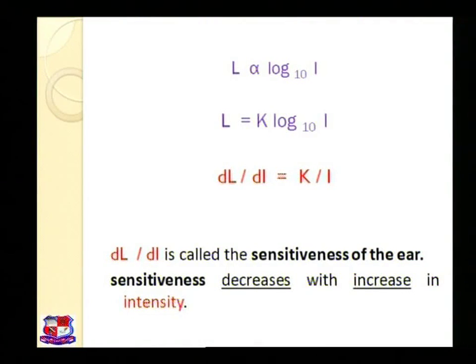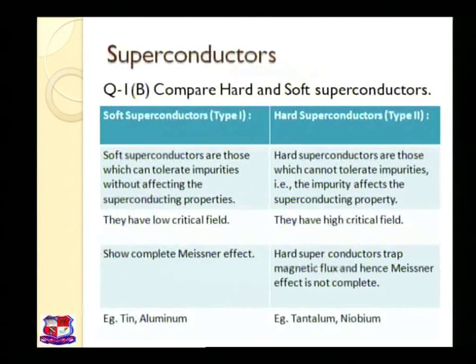Now let us move towards the next question, question number 1 B. This question is asked for 4 marks. There is a comparison between hard and soft superconductors.